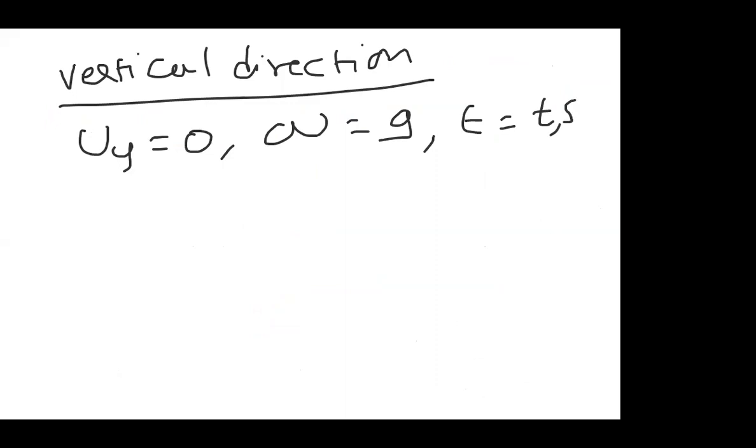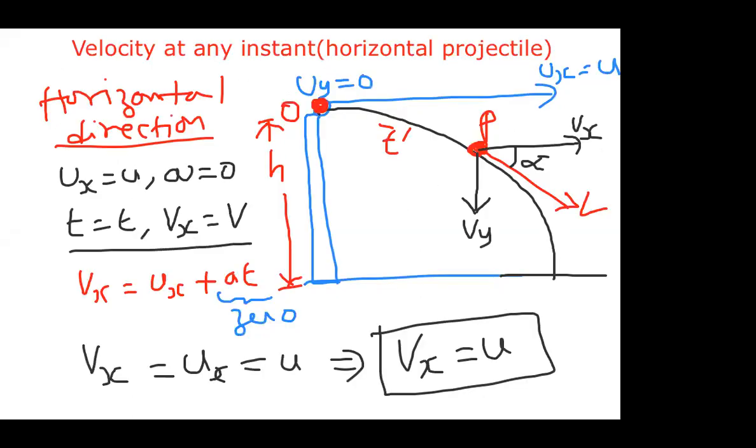We don't need displacement. Actually, we need velocity. Our target is velocity. So let me write directly vy is equal to uy plus at. Observe how you got these values from the previous diagram. You can understand uy is 0. The body is coming down, and coming down means in vertical we have to take a equal to plus g. And the time taken from here to here is t. I assume it as t.